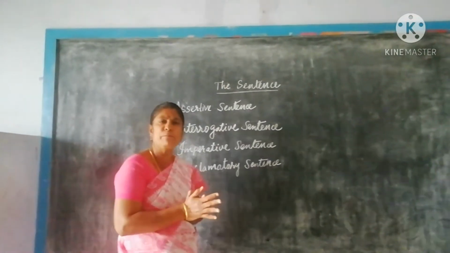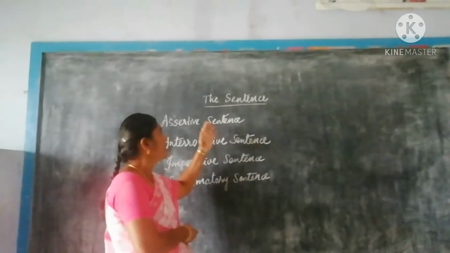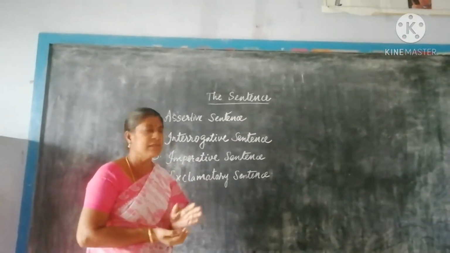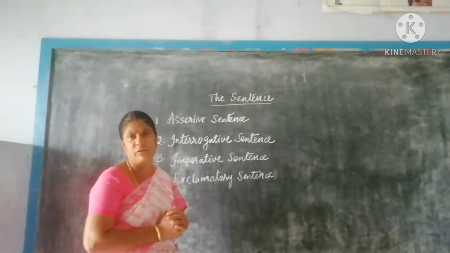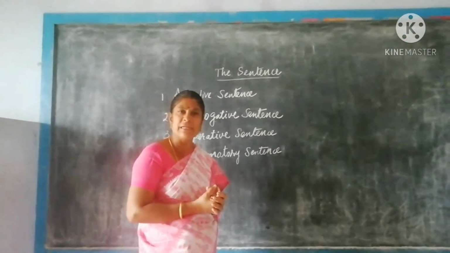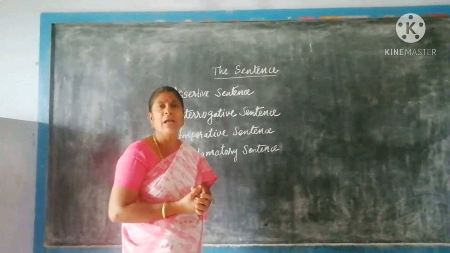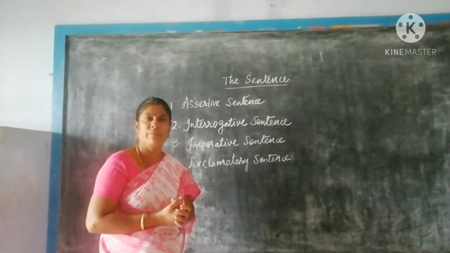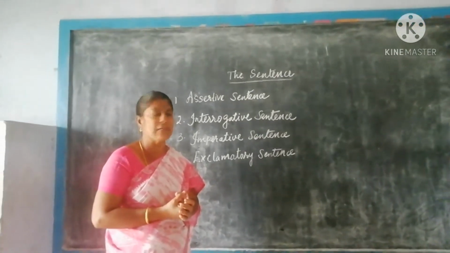Today we are seeing basic grammar. The first one is the sentence. The sentence must have a verb. A sentence is a group of words. It must have a definite verb. Then only it is called a sentence.